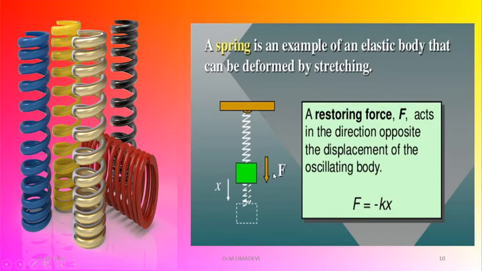F is a force. So a restoring force, F is a restoring force acting in the direction opposite to the displacement of the oscillating body. So this is the applied force, and this one is the restoring force. So F is equal to minus K into X.